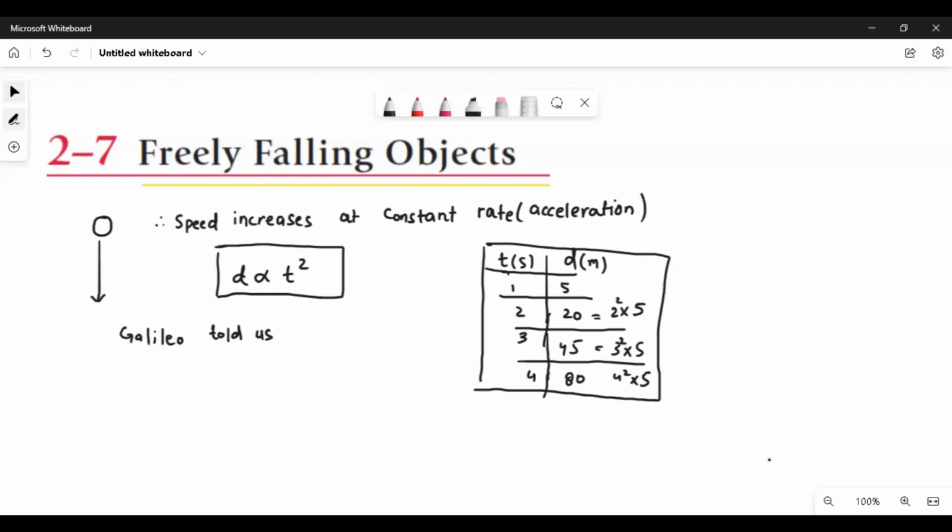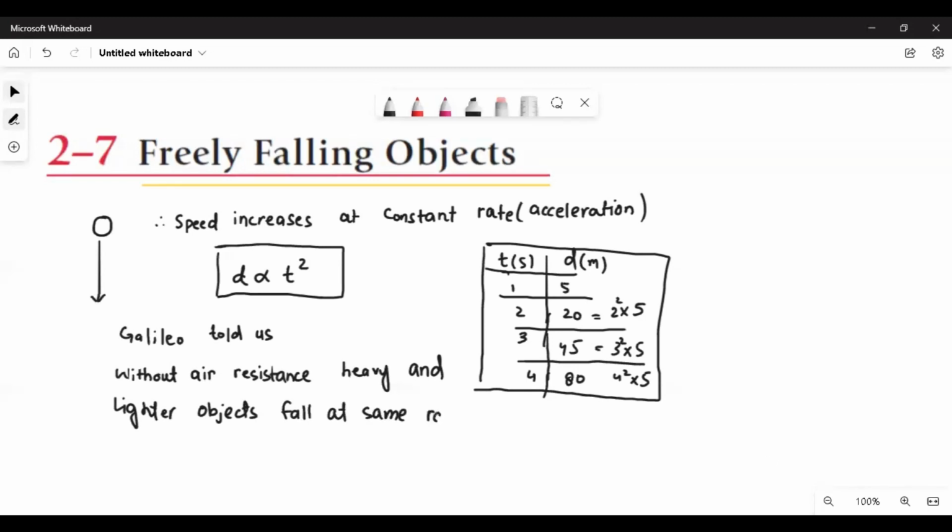So what he told us: without air resistance, heavy and lighter objects fall at the same rate or acceleration, and he named it acceleration due to gravity.